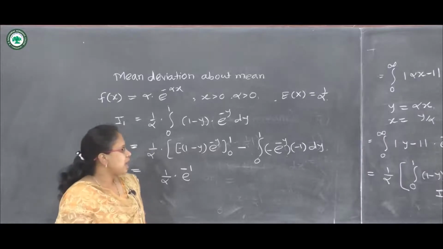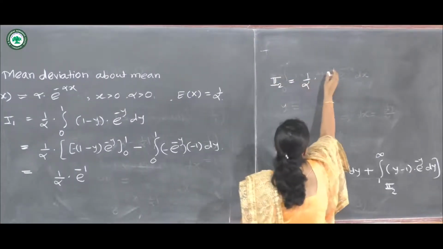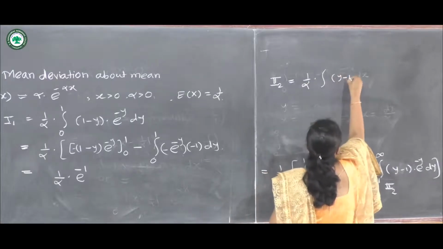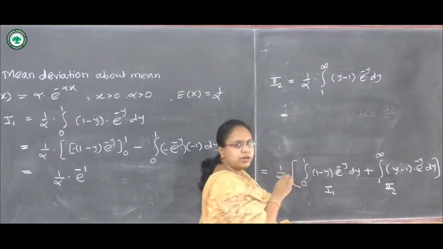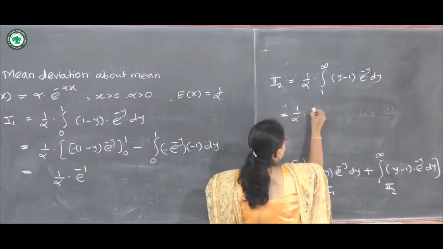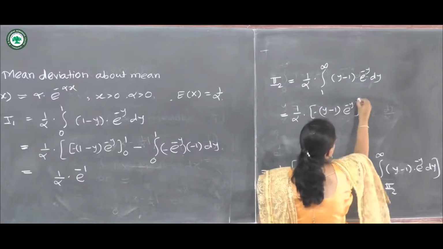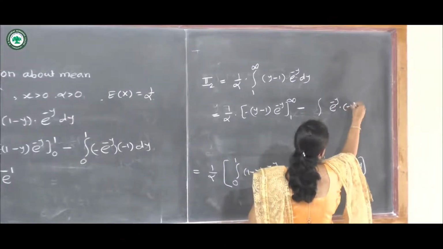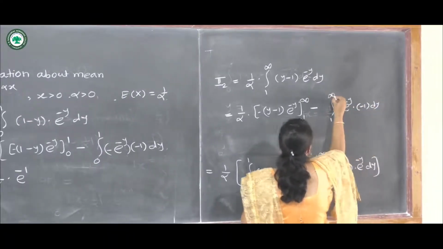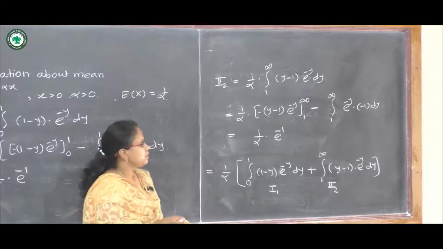Similarly, we will solve the I2 integration. So I am taking this 1 upon alpha for both integrations. So 1 upon alpha into integration of y minus 1 e raised to minus y dy. Here the integration is from 1 to infinity. So 1 upon alpha into y minus 1 e raised to minus y from 1 to infinity, minus integration of e raised to minus y into 1 dy. By solving this we will get the same: 1 upon alpha into e raised to minus 1.